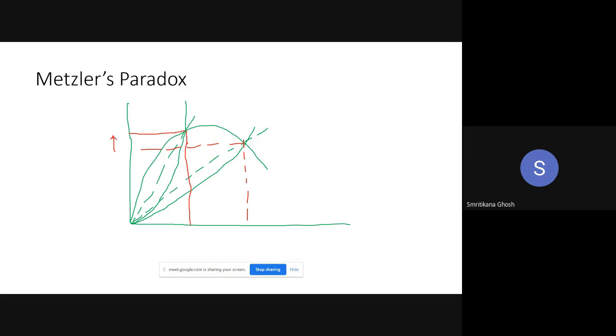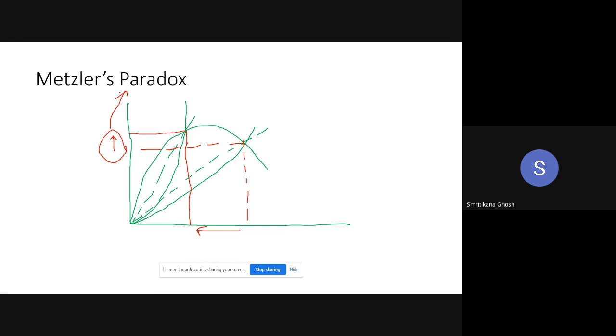Actually, tariff is imposed to reduce the import. But here, because of the tariff, the import has increased. So this is called a paradox. The objective of the tariff is to reduce the import, but in this case, because of the tariff, import has increased. So obviously it is a paradox. But there must be some reason behind the paradox. So what is the reason here?